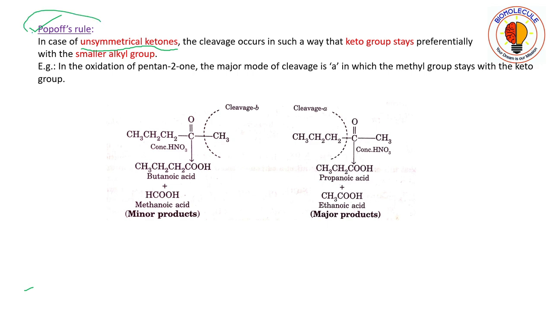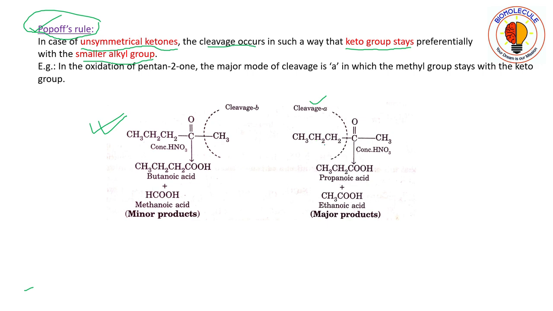Okay, so this is the rule which states that in case of unsymmetrical ketones, the cleavage occurs in such a way that the keto group stays preferentially with the smaller alkyl group. Okay, that means suppose we look into this example first. So this one is 1 2 3 4 5, that is pentan-2-one. So first we will look at the cleavage A.